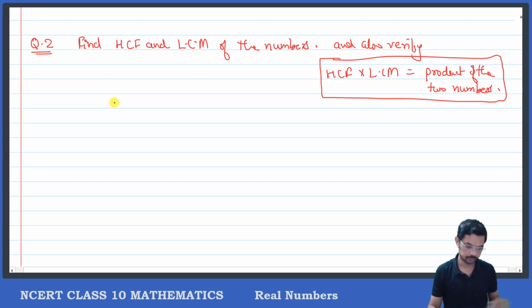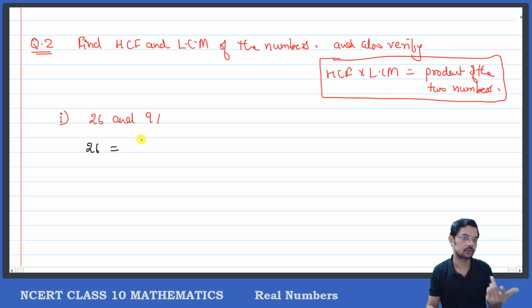Okay, so let us take the first problem. We can use any method, either prime factorization, ladder method or whatever. The first one is 26 and 91. These are the two numbers given to you. So let us try to prime factorize 26. 26, I know that it is 13 2s are 26. So 2 and 13, I can write like this. Okay, is that clear?